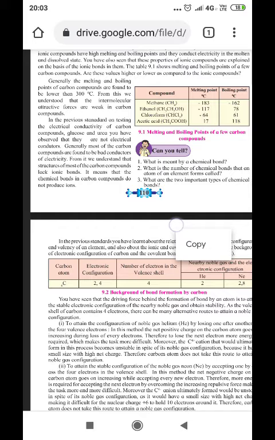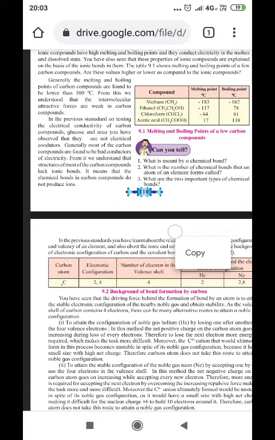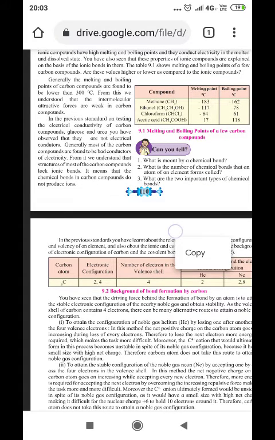Of course, by seeing this, it seems that ionic compounds have high melting points and boiling points, whereas these carbon compounds have low melting points and boiling points. Generally, the melting point and boiling point of carbon compounds are found to be lower than 300 degrees Celsius. From this, we understand that intermolecular attractive forces are weak in carbon compounds.